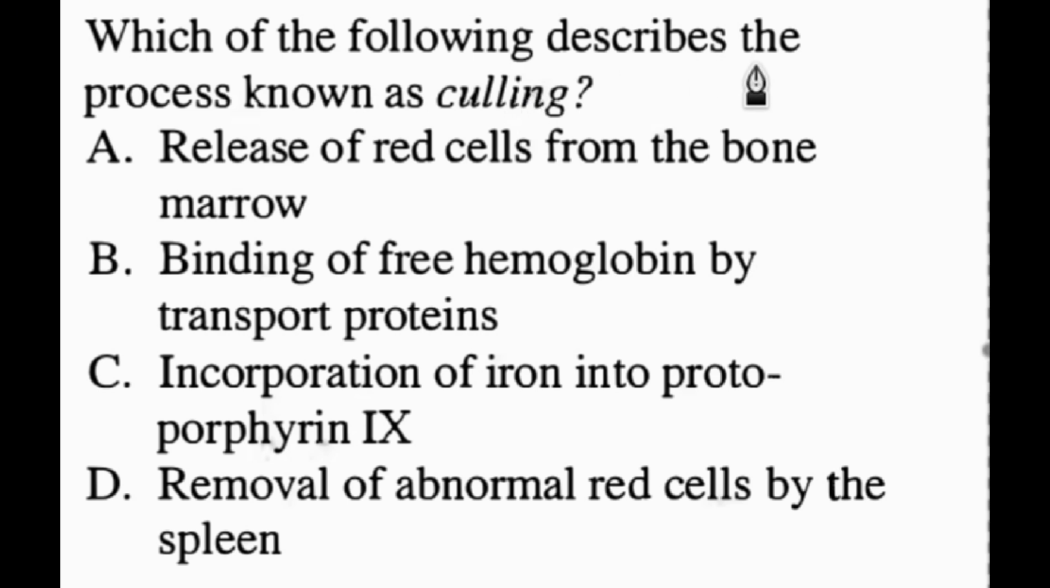Which of the following describes the process known as culling? Answer is C. Removal of abnormal red cells by the spleen. The spleen has 2 main functions for red cells, culling and pitting. We've talked about pitting before, which is when the spleen plucks an inclusion out of an RBC. Culling is the complete removal of an old or abnormal red cell from circulation. This is the primary function of the macrophages in the spleen.